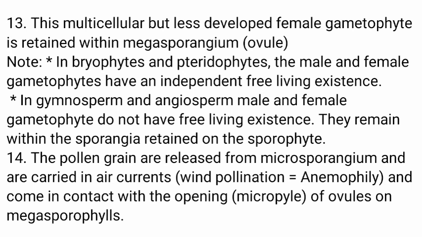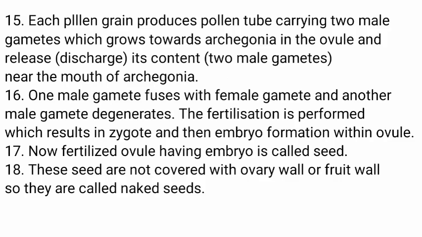The pollen grains are released from the microsporangium and are carried in air currents, wind pollination or anemophily, and come in contact with the opening of the micropyle of ovules on megasporophylls. Each pollen grain produces a pollen tube carrying 2 male gametes, which grows towards the archegonia in the ovule and discharges its content of 2 male gametes near the mouth of the archegonia. One male gamete fuses with the female gamete and the other male gamete degenerates.